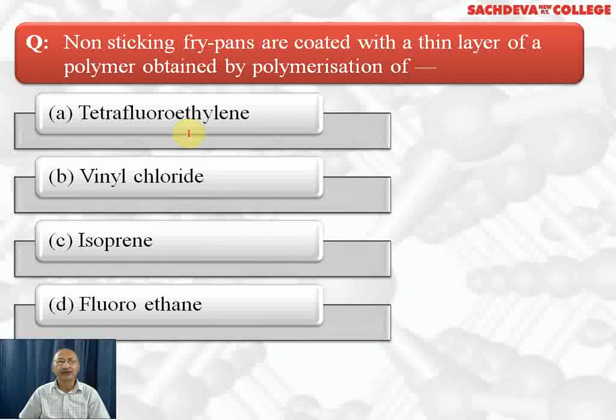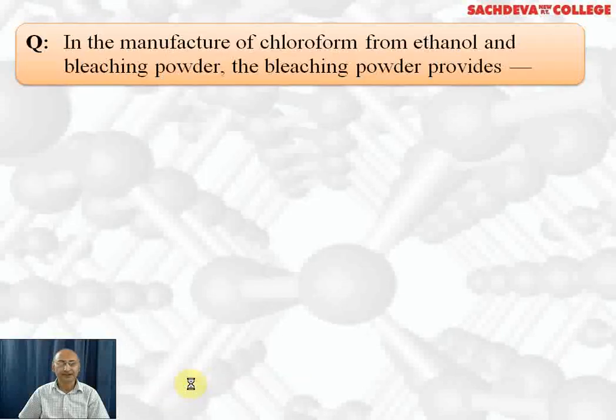So all the non-sticking fry pans are coated with Teflon. Even your car bodies are coated with Teflon so that they don't get rusted. Polymer of vinyl chloride is PVC and polymer of cis isoprene is natural rubber. Fluoroethane is not a monomer of any polymer. The correct answer of this question is tetrafluoroethylene. Correct answer is A part.